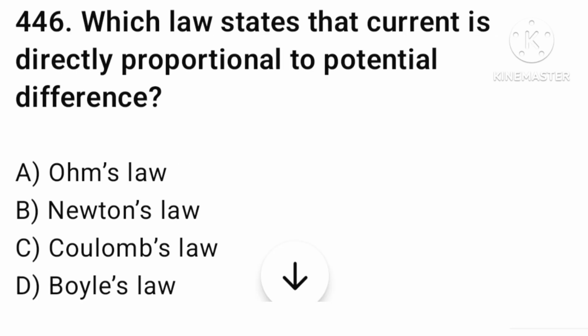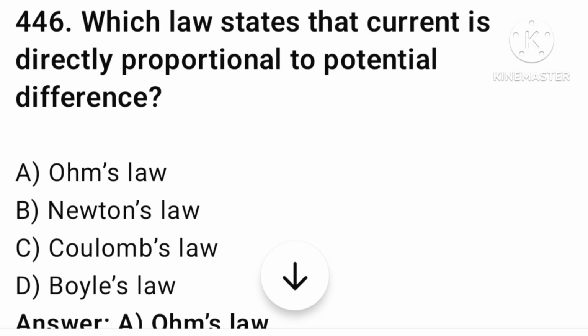And the next question, which law states that current is directly proportional to potential difference? Ohm's law, Newton's law, Coulomb's law, or Bernoulli's law. The answer is option number A, Ohm's law. Let's find the next question.